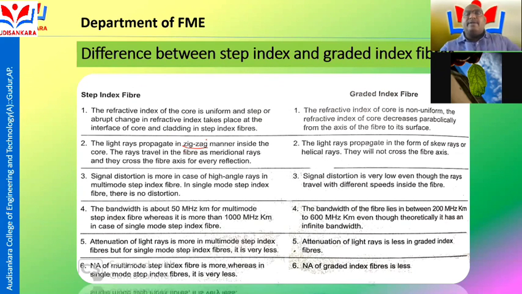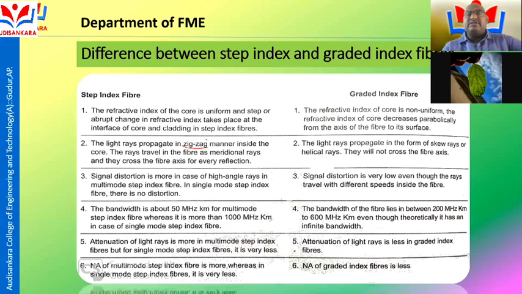In graded index fiber, the refractive index of core is non-uniform. The refractive index of core decreases parabolically from the axis of the fiber to its surface. The light rays propagate in the form of helical rays. They will not cross the fiber axis.